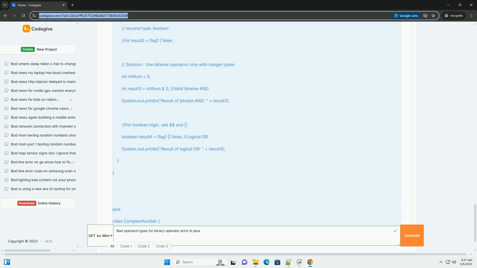By understanding the causes of bad operand types for binary operator and applying these debugging techniques and best practices, you'll be well equipped to prevent and resolve these errors effectively, leading to cleaner, more robust Java code.